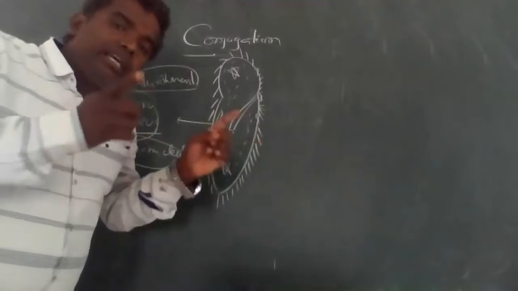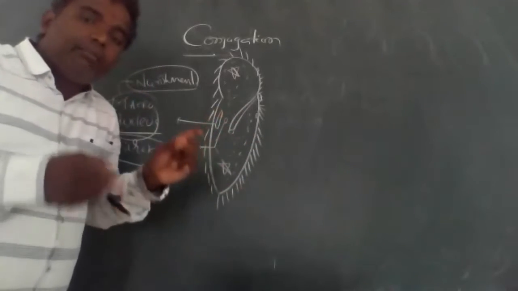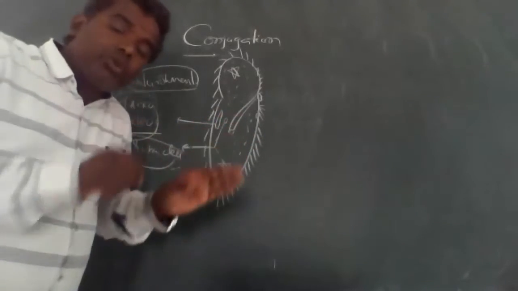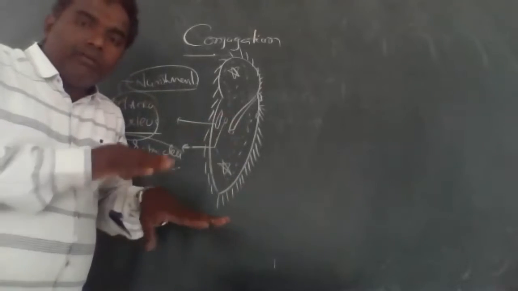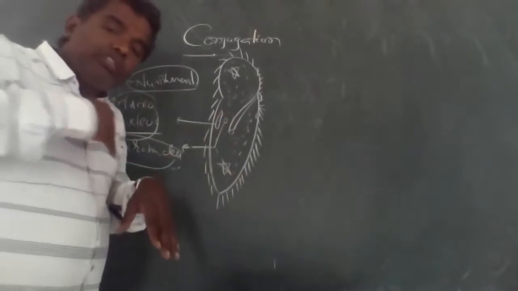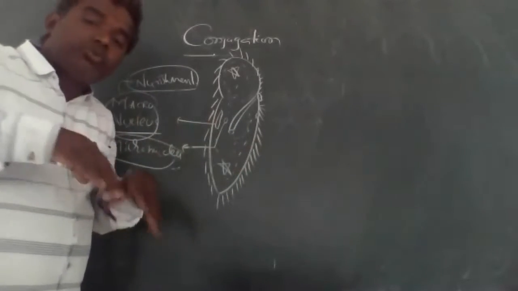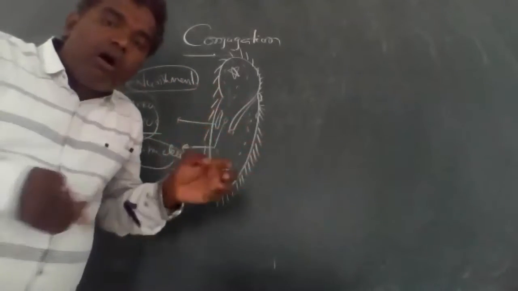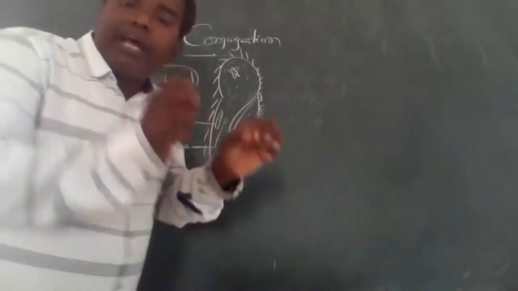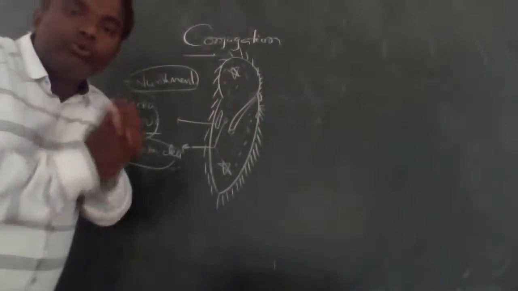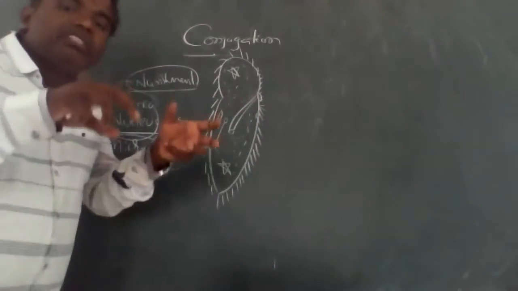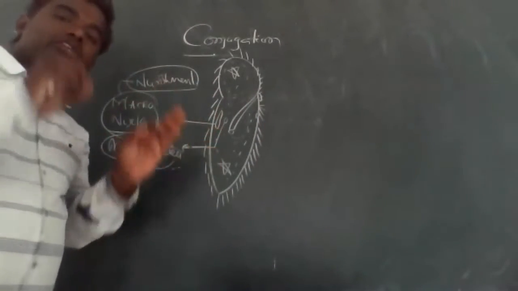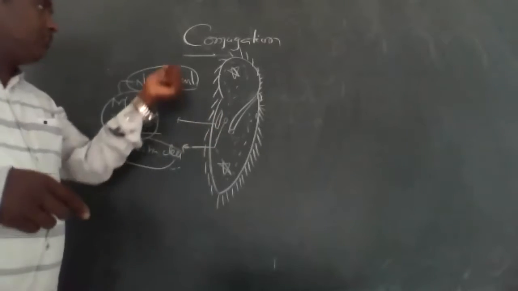Mainly the micronucleus reorganizes, and new parameciums are formed by the division of the micronucleus. Purely the micronucleus is responsible for sexual reproduction in paramecia, especially for conjugation.